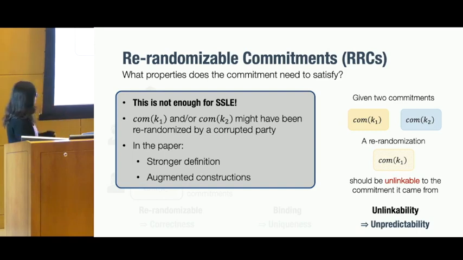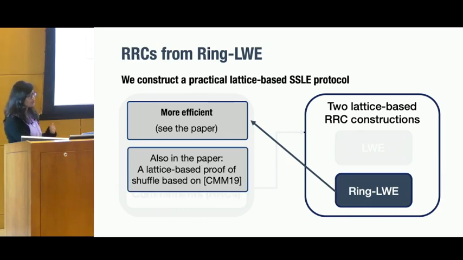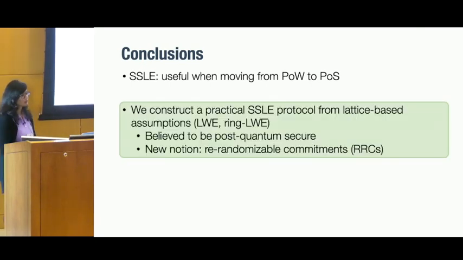So you can look at the paper for stronger unlinkability definitions which account for this issue, and also constructions which satisfy this definition. We also have a ring LWE based construction in the paper. And lastly, we also have a lattice based proof of shuffle based on the recent work by Costa Martinez and Morello. Okay, to conclude, SSLE can be useful when you move from proof of work to proof of stake. We constructed a practical SSLE protocol from lattice-based assumptions, which are believed to be post-quantum secure, and we have this new notion that we call re-randomizable commitments.